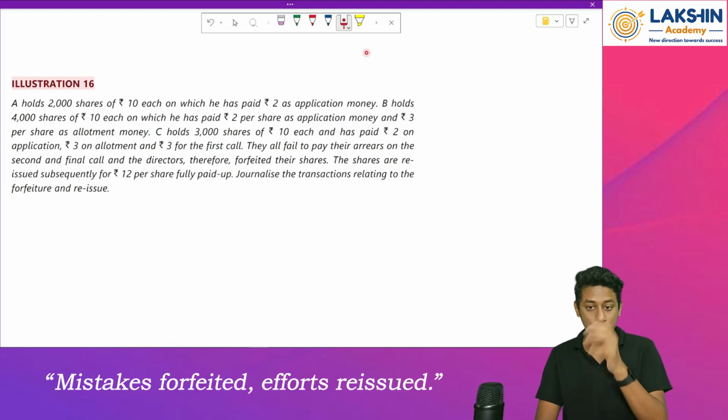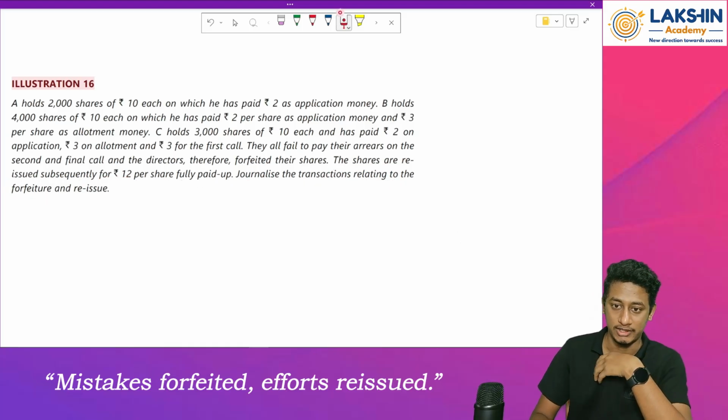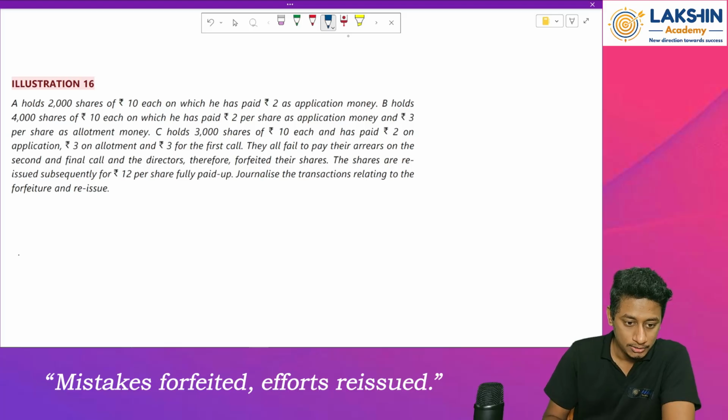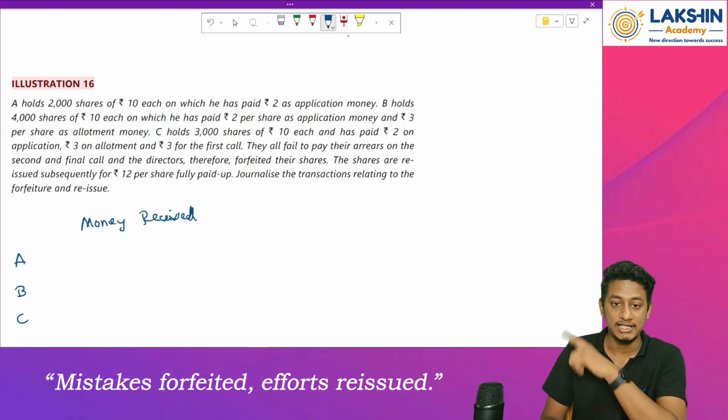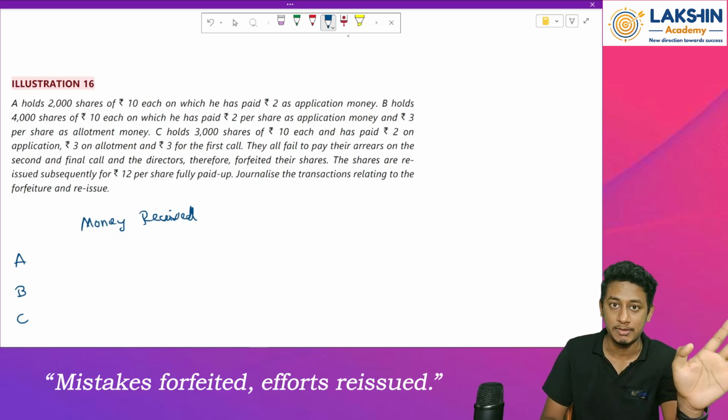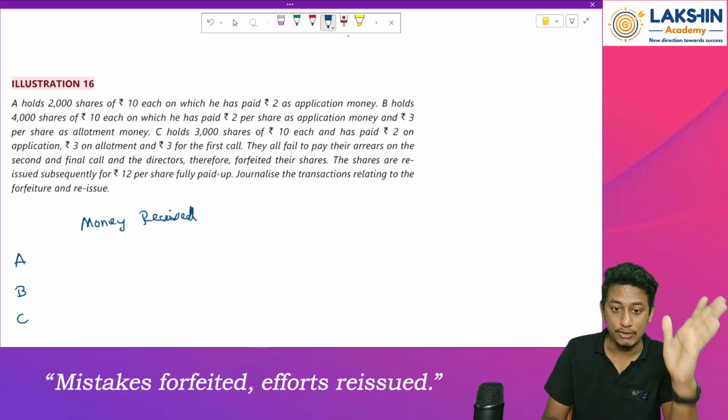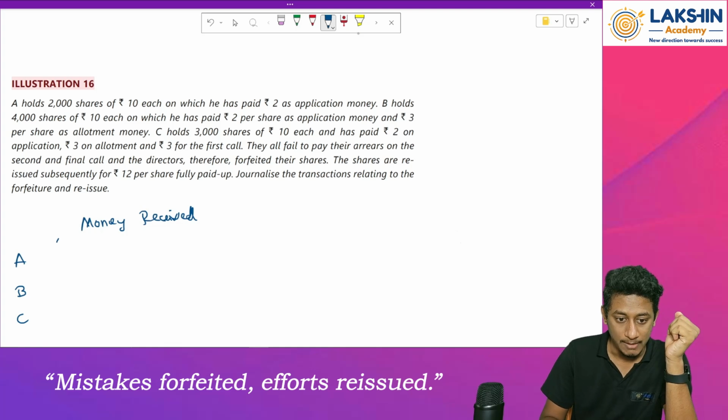Now what we'll do is prepare a small working note over here. Let's see. So Mr. A, Mr. B and Mr. C. We will first of all find out money received. How much is the money received from all of them? In this question there is no securities premium as per the question, right? So first of all, on application how much money is received?